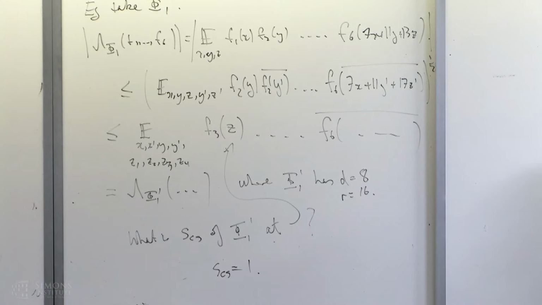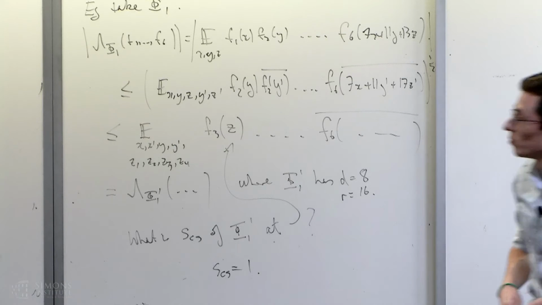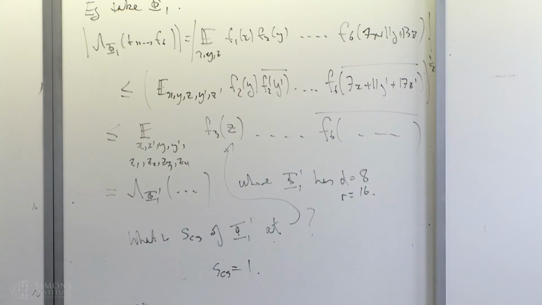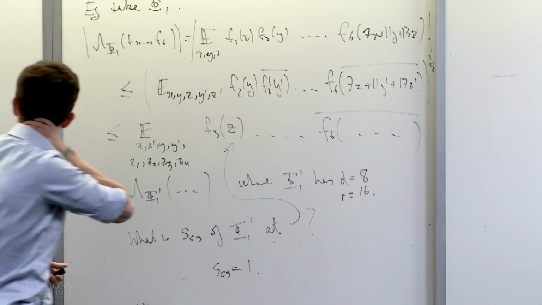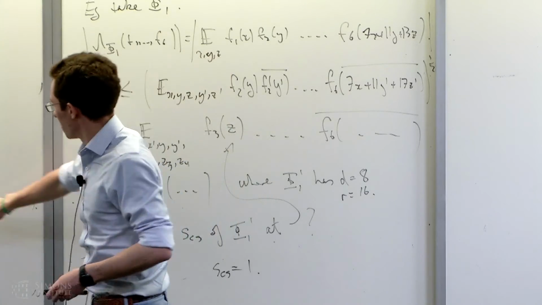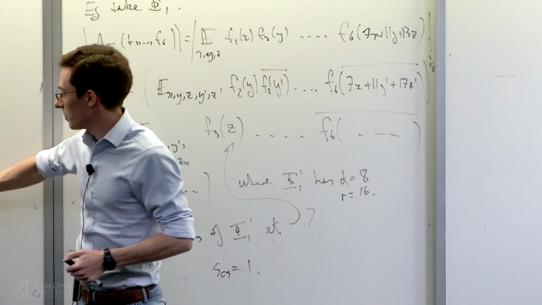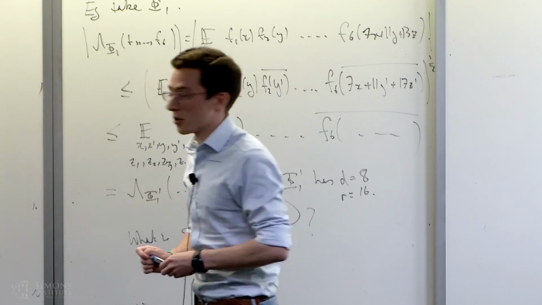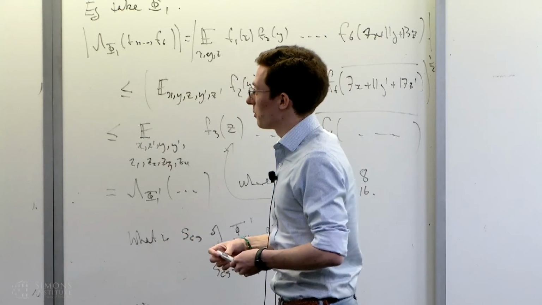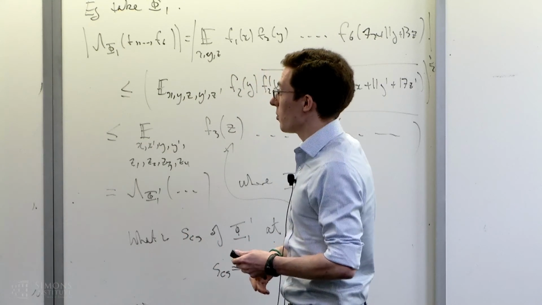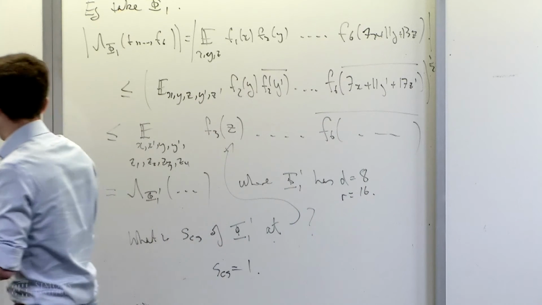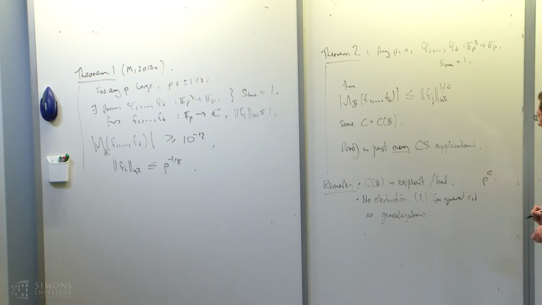Do you get some bounds that are comparable or not really? Here, yeah, that's a good question. It comes down to this thing. So at the moment, they're not comparable in terms of working mod P. In the worst case, I might need polynomial in P many Cauchy-Schwarz steps.